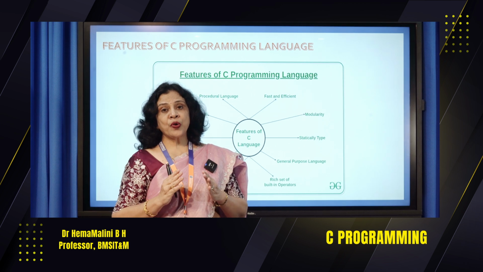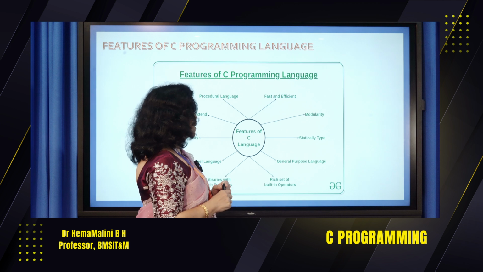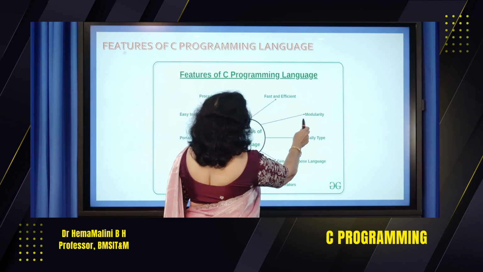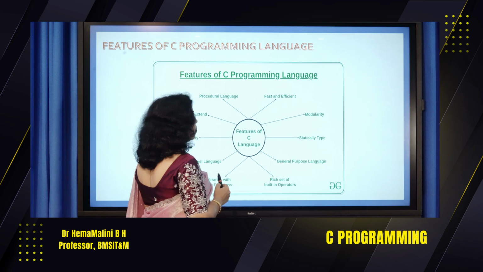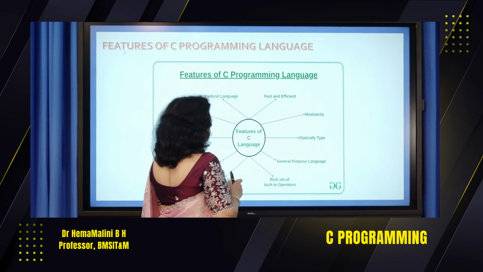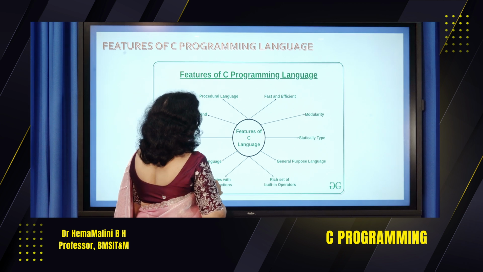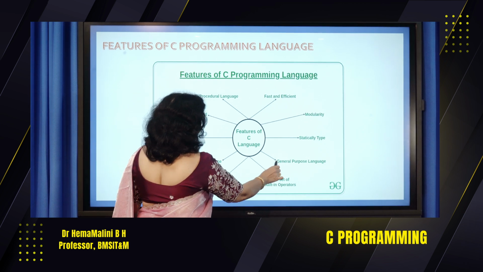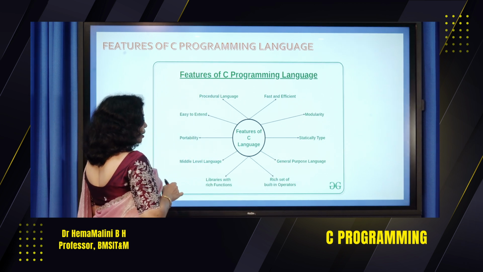The entire program is broken down into tasks, that is sub-programs, and then it is solved. So it is very popular for its modularity, and it is statically typed. That is, it allows static data types, and it is a general purpose language.